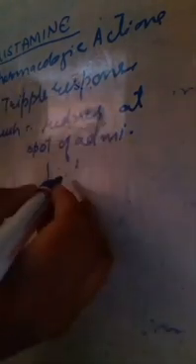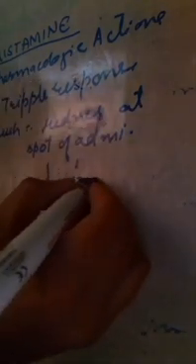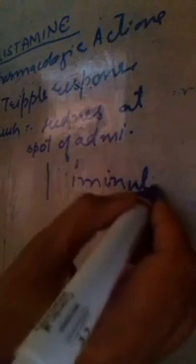Flush is the redness at the spot of administration. This flush is the marked redness which is observed at the spot of administration, and this flush develops within 1 minute.